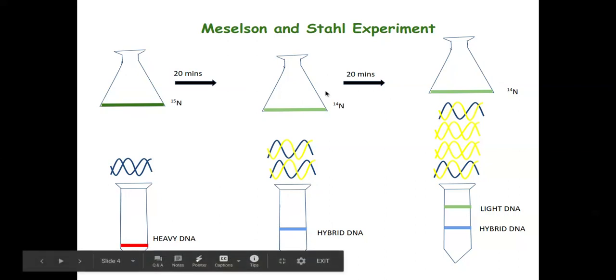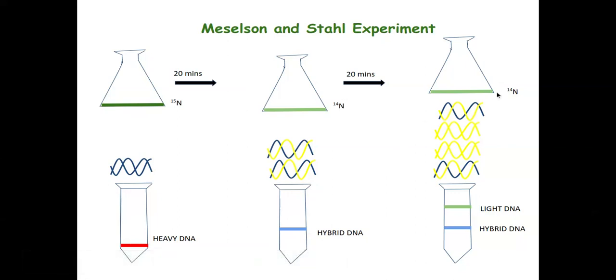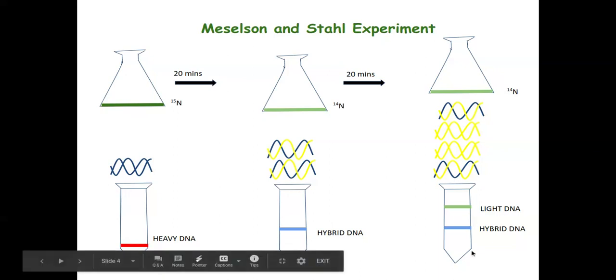Then again, for another 20 minutes, when these bacteria were allowed to grow in N14 and the DNA extracted and checked using density centrifugation, it was seen that the DNA obtained this time was hybrid DNA and light DNA.